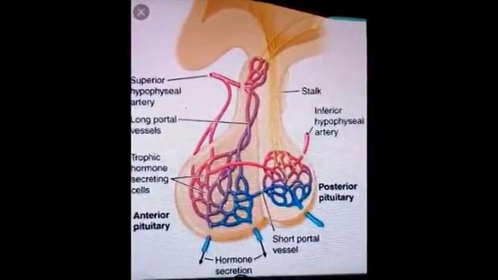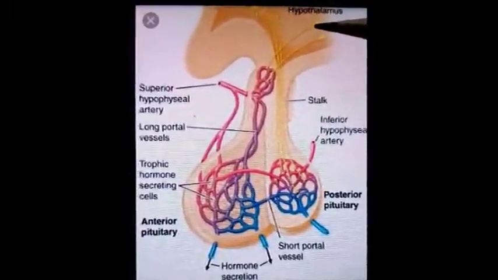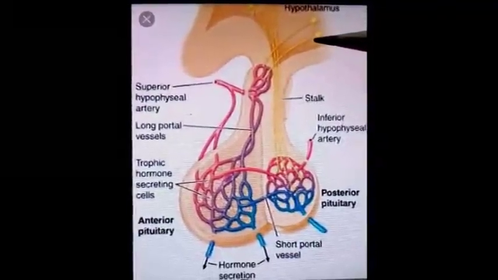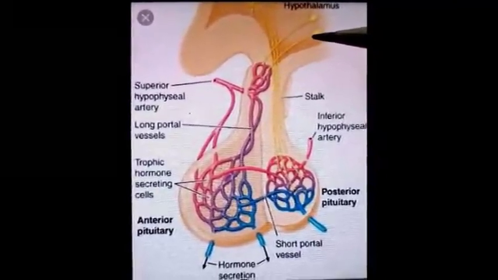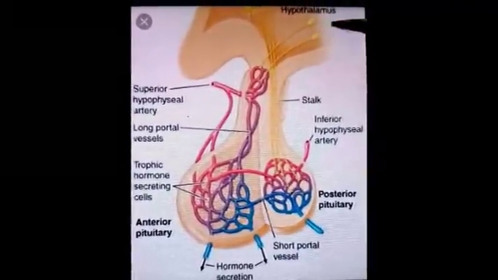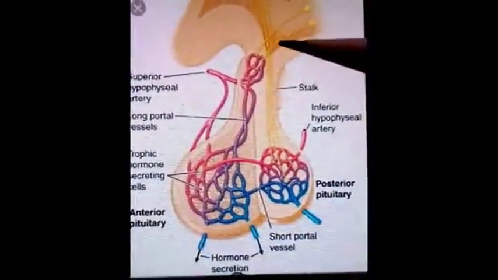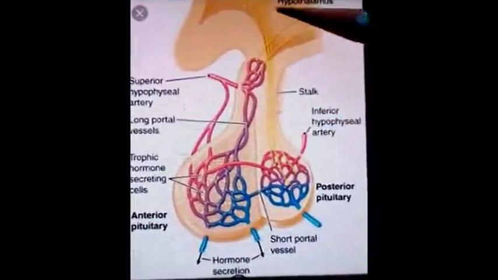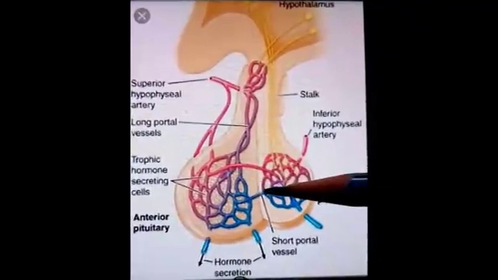This is the area of supraoptic nuclei, and this is the ventral aspect of the hypothalamus. Nuclei present in this area are known as paraventricular nuclei, and the tract is known as the hypothalamo-hypophyseal tract. This tract connects the hypothalamus with the hypophysis cerebri or the pituitary gland.